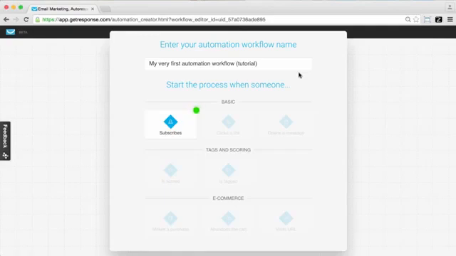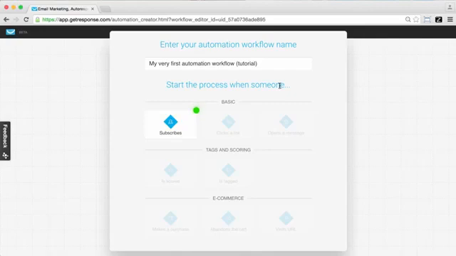And now, just as a quick disclaimer, you might be noticing these green dots as I am going through the video today. That's simply because I'm going through this interactive tutorial that we have available for GetResponse Marketing Automation within your workflow creator. It's basically a way that you can build a guided workflow, so you could see for yourself how to build an example workflow with the elements you have available. But maybe if you don't want to go through that tutorial yourself, you could just have a look at this video and get an introduction to all of the different elements you have available, all of the different filters, actions, and conditions that you're going to use when creating your workflows.